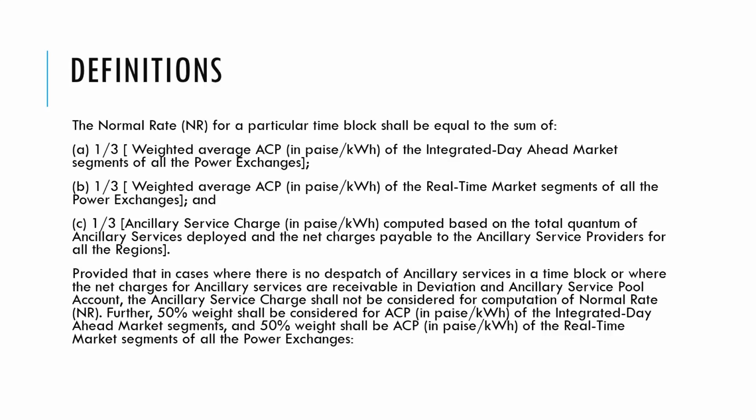And in the absence of even one of the above components, that is the DAM rate or the RTM rate, the previous day's DAM rate of that block would be considered as the reference for calculating the deviation rate of that block. So this is how the deviation rate will be calculated.